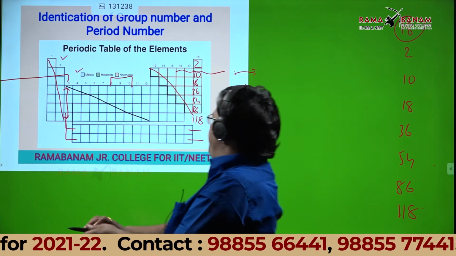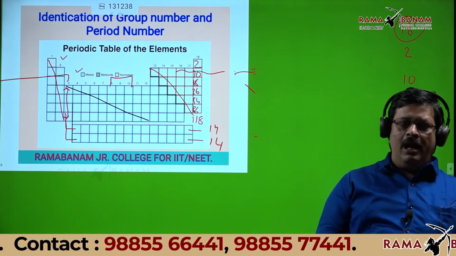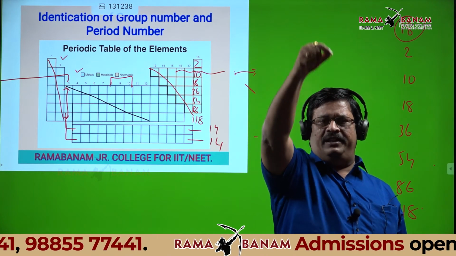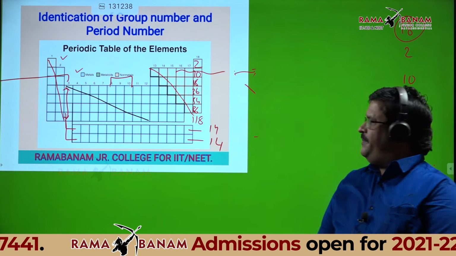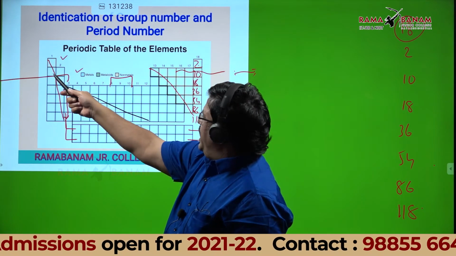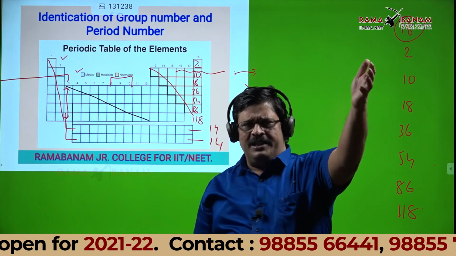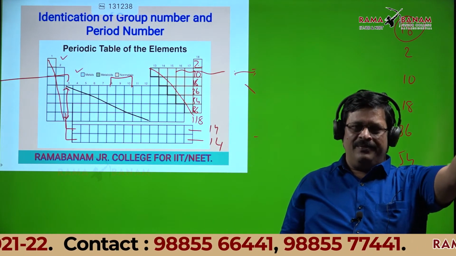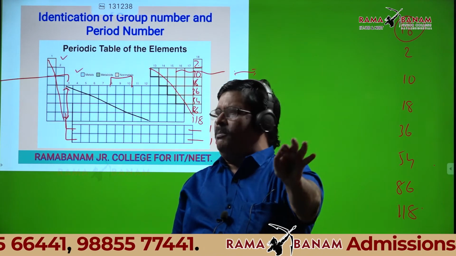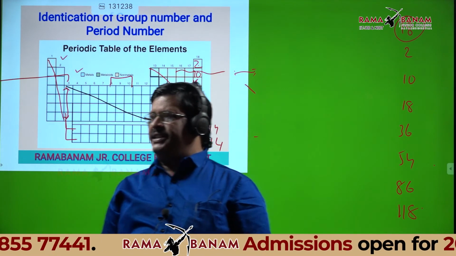And see this long form of the periodic table. Each and every period ends with a noble gas. See, the first period ends with 2. The second period ends with 10, because that is the last column. So each and every period ends with a noble gas. Is it okay?